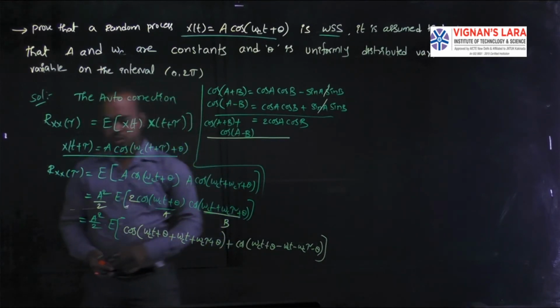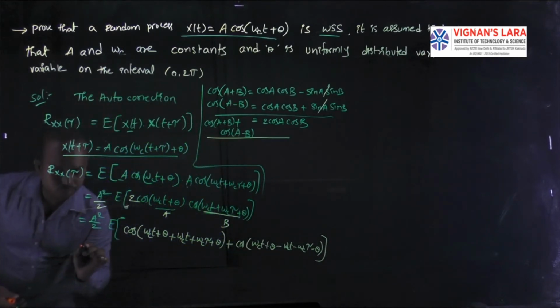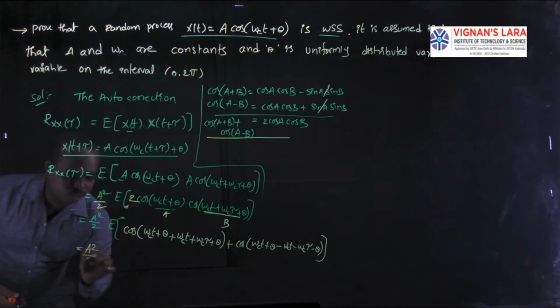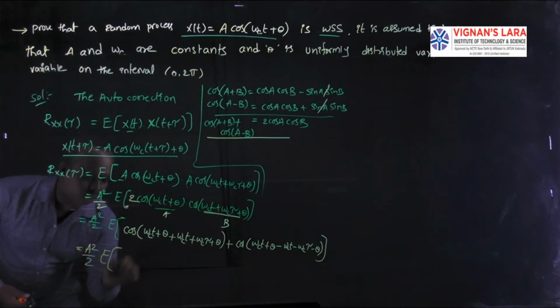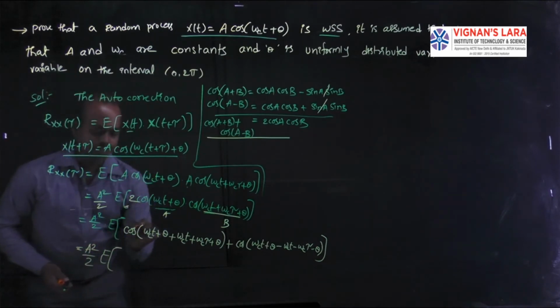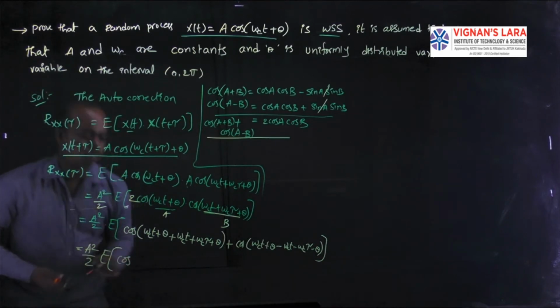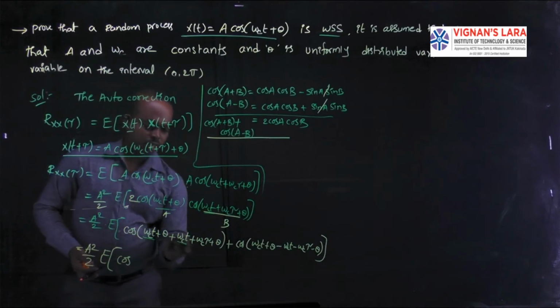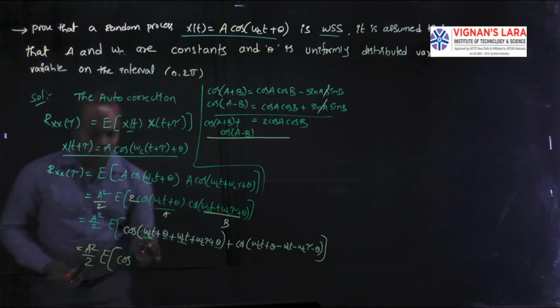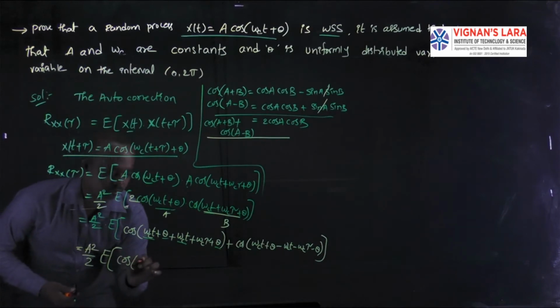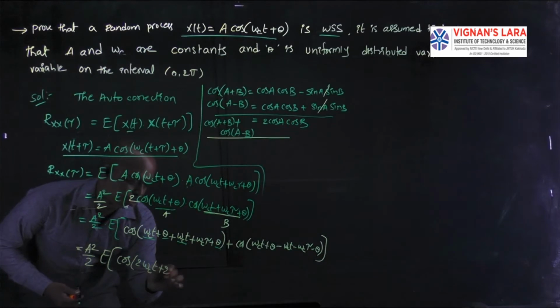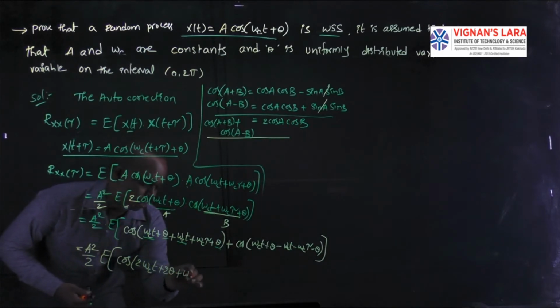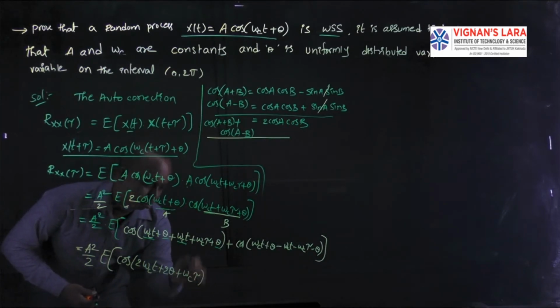The first function is A square by 2, the expectation of cos. In this, omega c t and omega c t make twice, and theta is also twice, so I write twice of those terms: 2 omega c t plus 2 theta plus omega c tau is the first term.